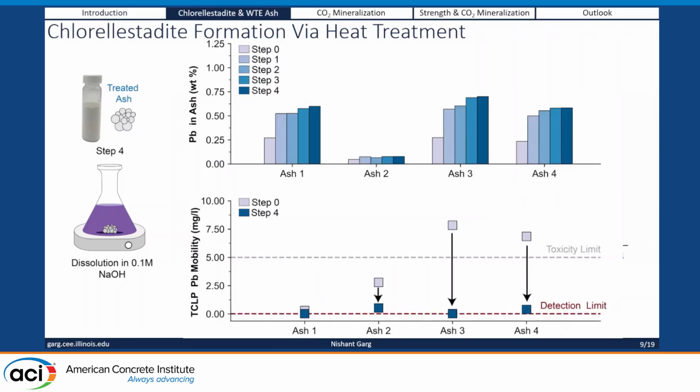When we form this system, and we measure the amount of lead in the ash, this is an interesting slide, you see the amount of lead in the ash is actually increasing according to the top row as we do the steps. But what really matters is the leaching of the lead. If you look at the TCLP lead mobility, it actually comes down by a significant amount, because that lead, we hypothesize, is getting trapped in this chlorellestadite phase.